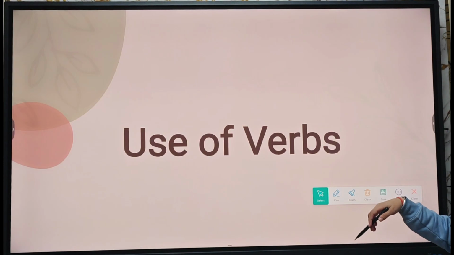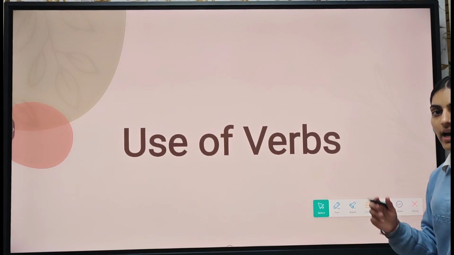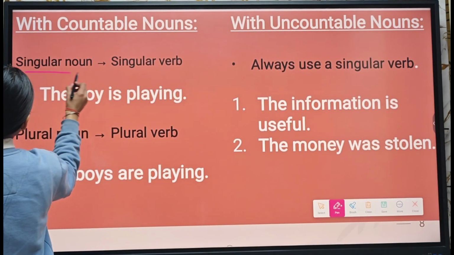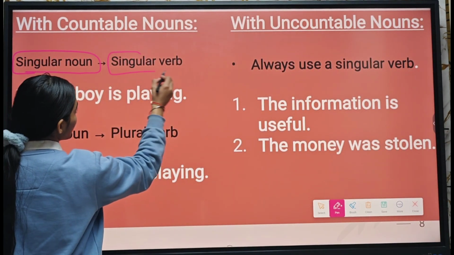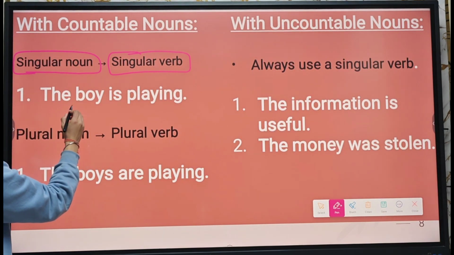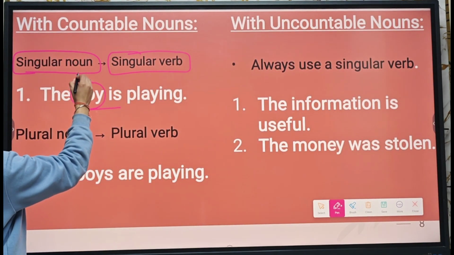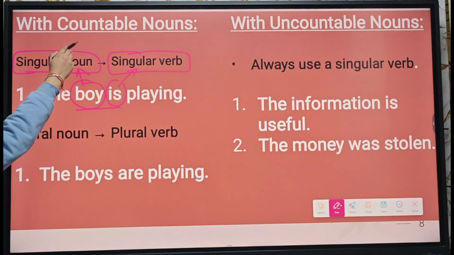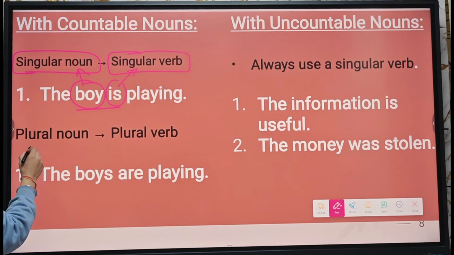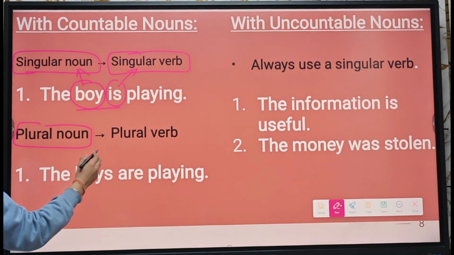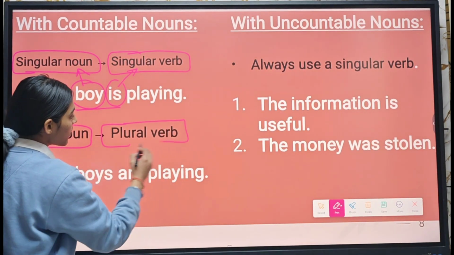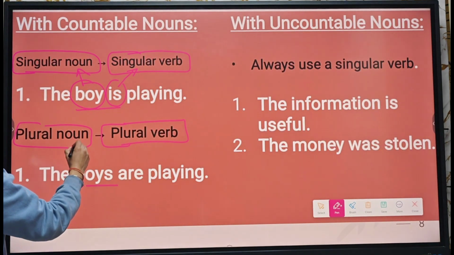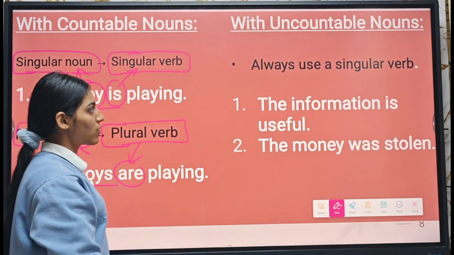Now let's move on to the use of verbs with countable noun and uncountable noun. With countable nouns, when we have singular noun in the sentence, we use singular form of verb. Here, in this example, the boy is playing. So here, the boy is singular noun. Hence, we use singular verb with them. Now, with plural noun, we always use plural verb. So in this example, the boys are playing. So here, boys is plural noun and are is plural verb that we used with that.